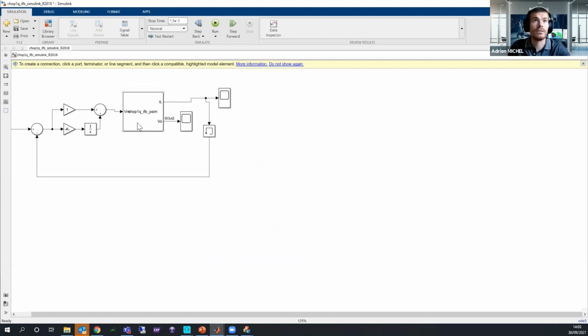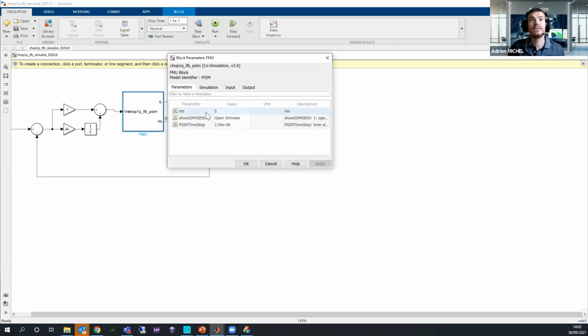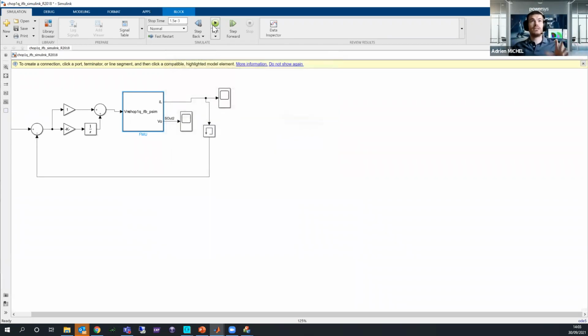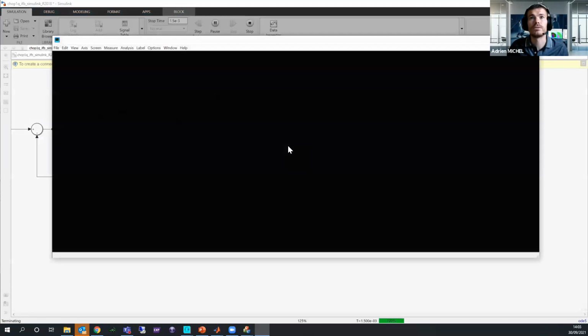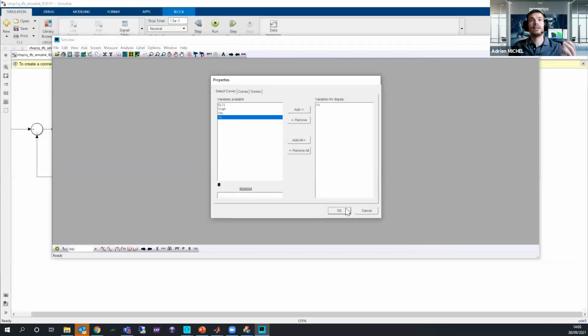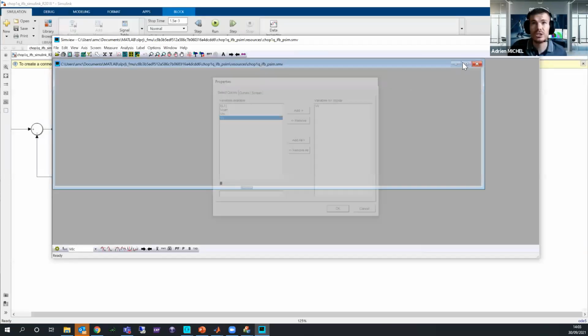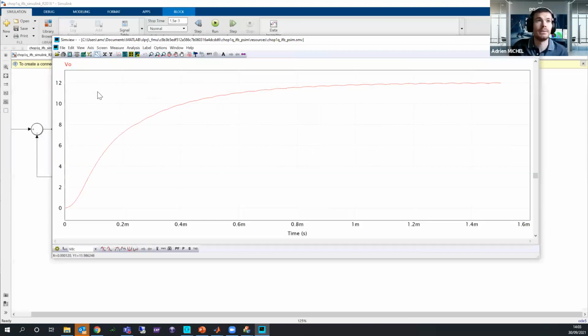I just need to link, and here you have the VM. And here you can see the resistance that you can change. You can check if you still want to see SimView at the end of the simulation, and you can modify the timestep. Once it's done, you can click on run. It will take some seconds. And here you can see SimView, which is open. And as I did at the beginning, the output voltage should be 12 volts at the steady state for my resistance of 5 ohm.